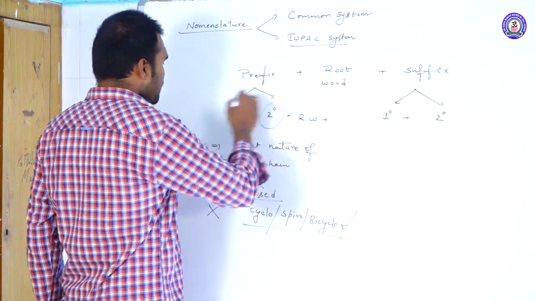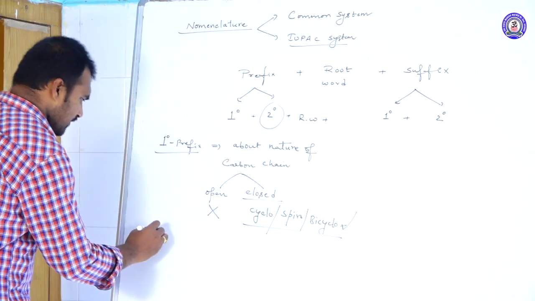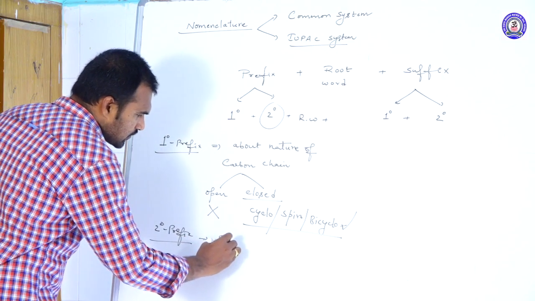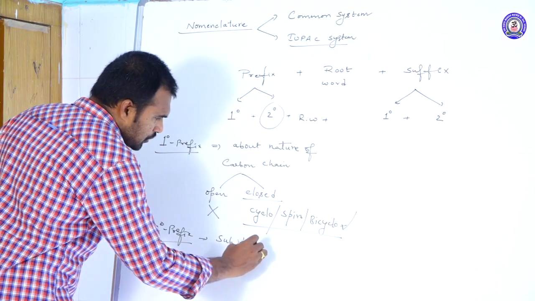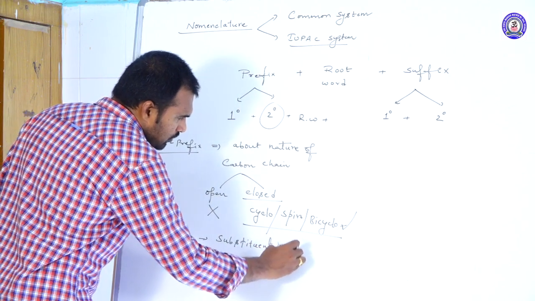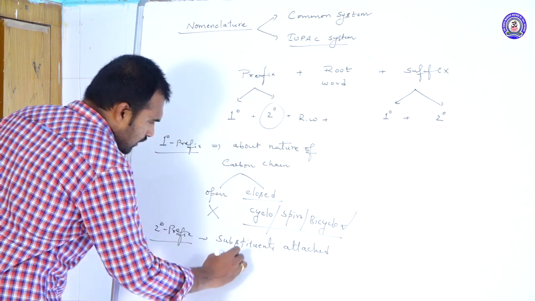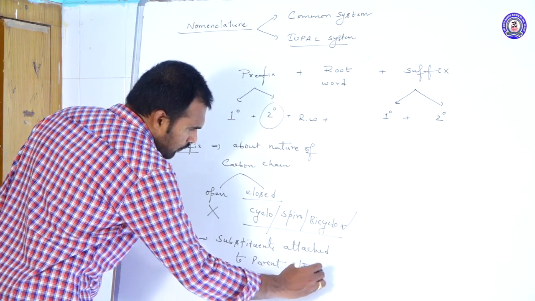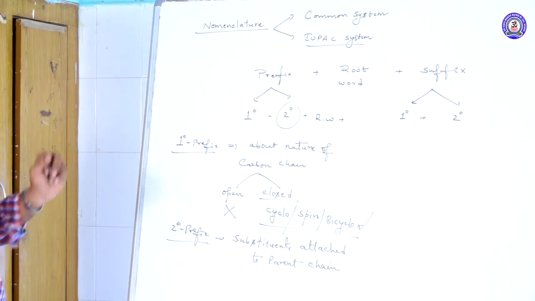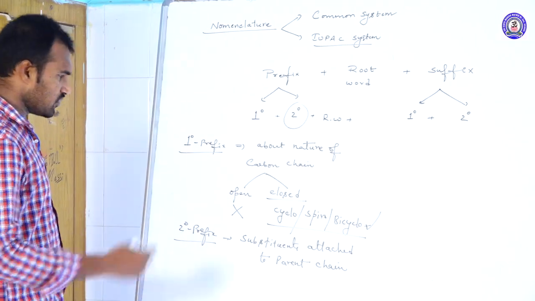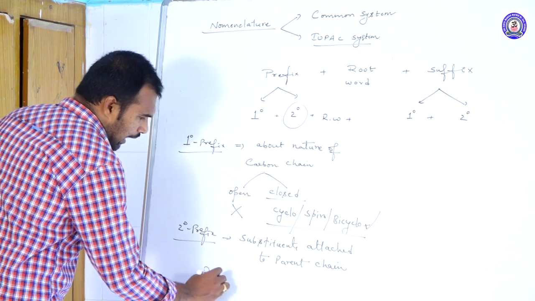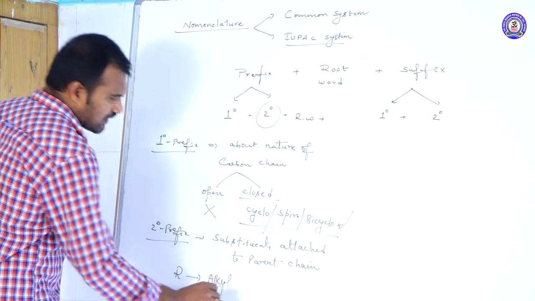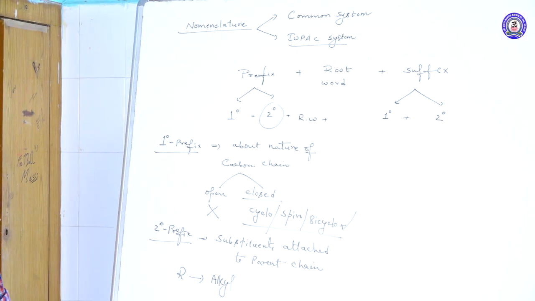Next one, secondary prefix. What does the secondary prefix indicate? The secondary prefix indicates the substituents attached to the parent chain. For example, any R group we call alkyl: methyl, propyl, n-butyl, like this.